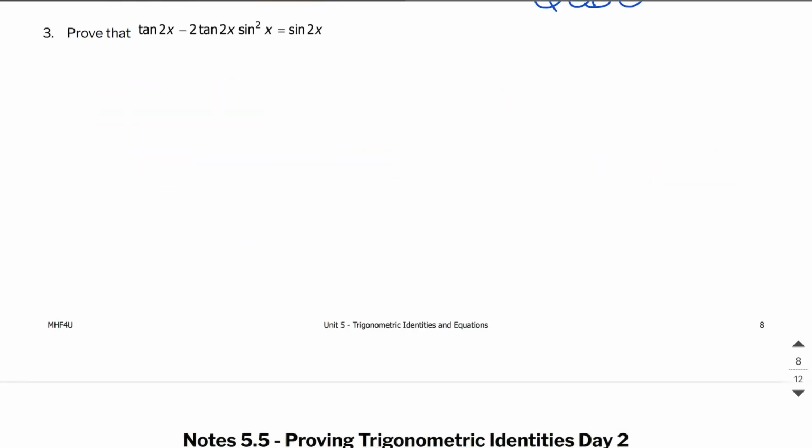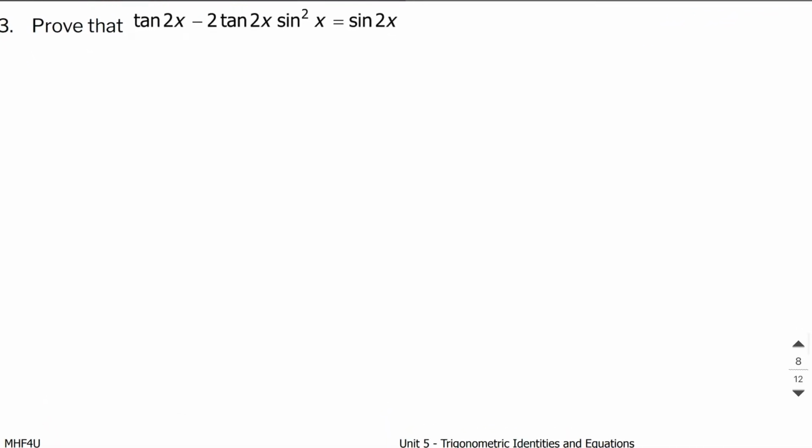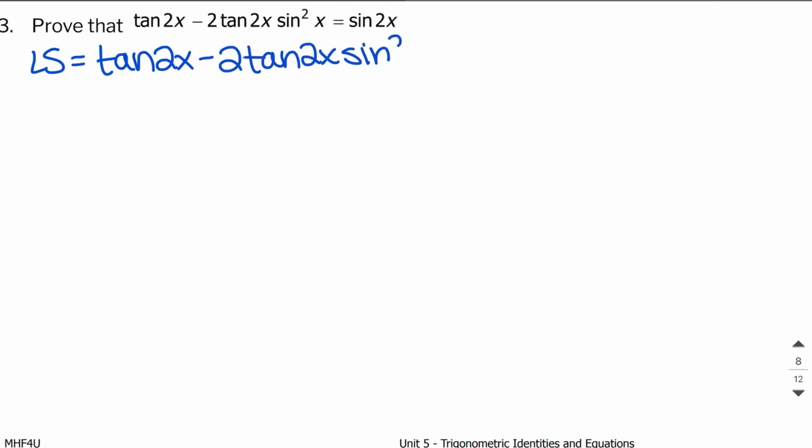All right, our last example that we have for today is number 3 right here, and we want to prove this right here. And if you notice, the left side is a lot uglier than the right side, which means that I have more things to work with on the left side. So I'm going to try to deal with the left side first, and if I need to, I'll go to the right side and I'll work back and forth until I get to a point where I feel comfortable with things. So I'm actually going to write both of them down, and I might have to go back and forth between the two.